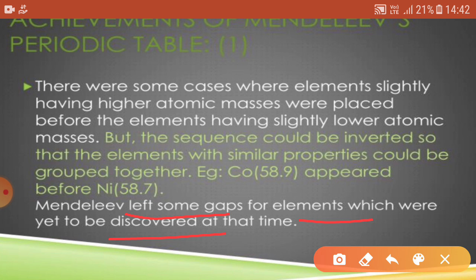He also corrected doubtful atomic masses. For example, beryllium was given the atomic mass 13.5, but later he corrected this doubtful atomic mass to 9 and placed it above magnesium and calcium in group number 2. So these are the two achievements.